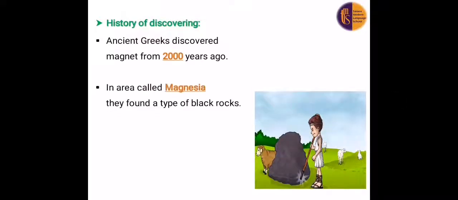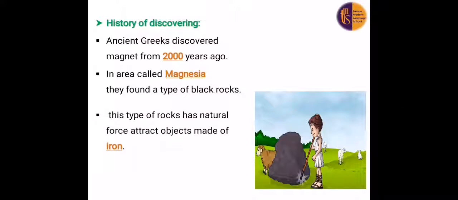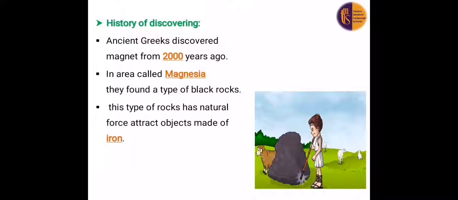The ancient Greeks discovered the magnet 2000 years ago in a place called Magnesia. In this place they found a type of black rocks. This type of rocks has a natural force that attracts objects made of iron. This force is called magnetism. Again, this force is called what? Magnetism.